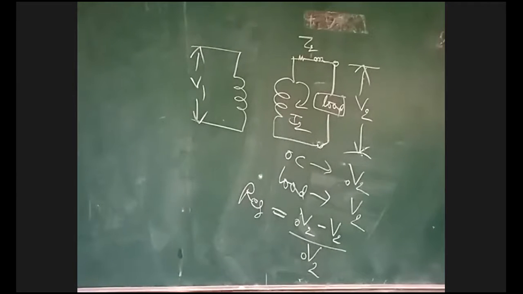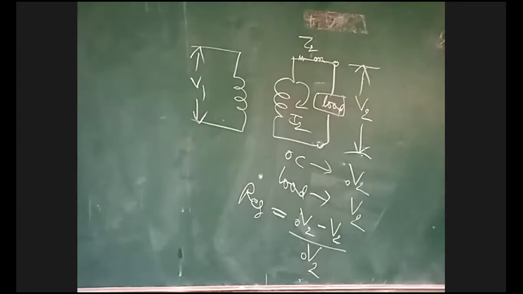In the numerator, the difference is nothing but the voltage drop. V2 naught minus V2 is the voltage drop, whatever voltage is dropping across the winding. So regulation is defined as no load voltage minus the voltage when the load is connected.